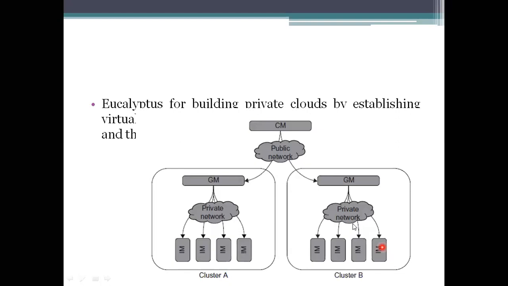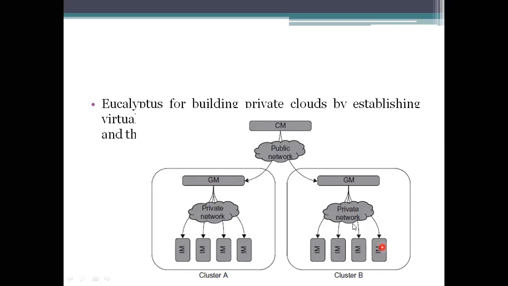All these IMs are connected to the GM, that is the group manager, through a private network. All these IMs form a group, and to maintain all these instance managers we need a manager to look after all these instances. That's why we are using the group manager.